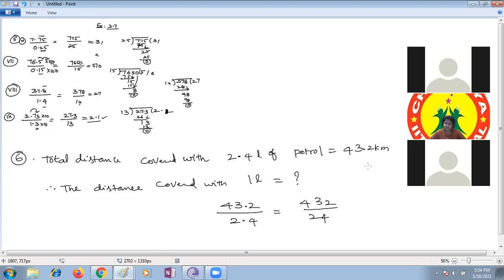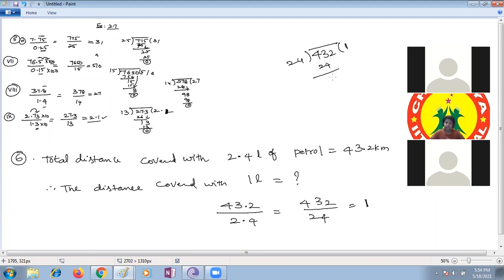So it is 432 divided by 24. The decimal places are the same.